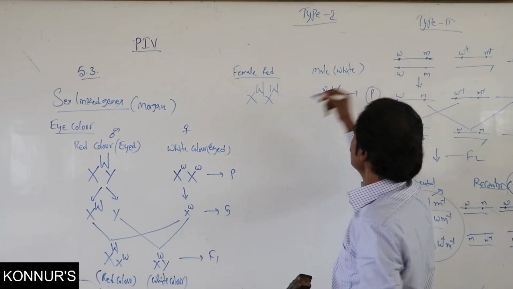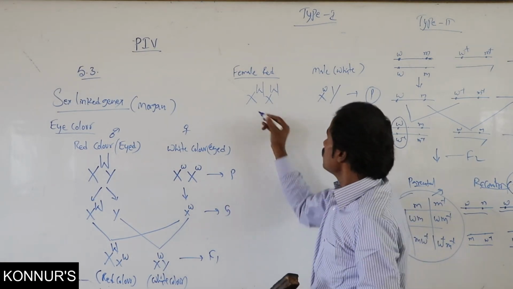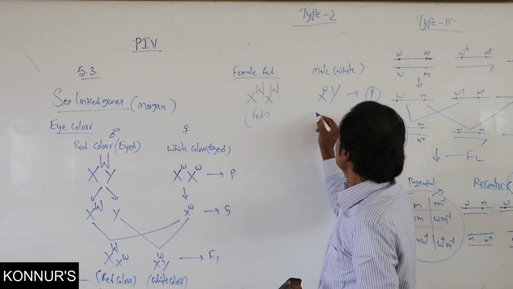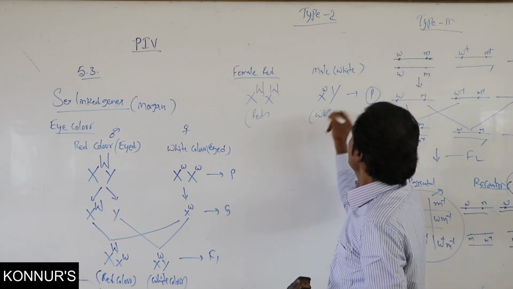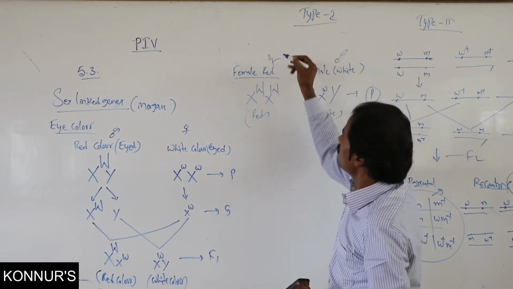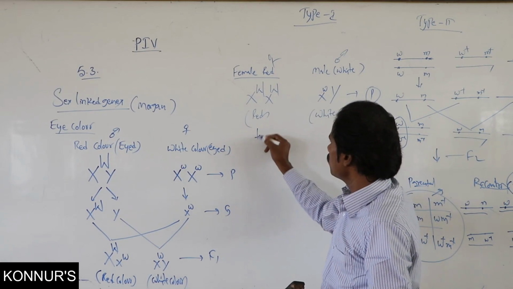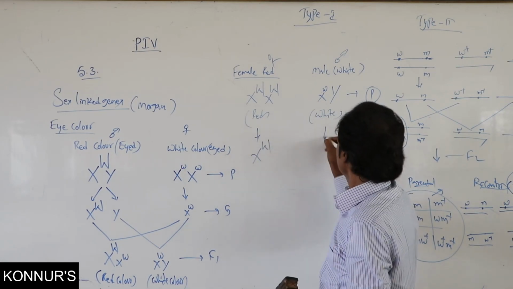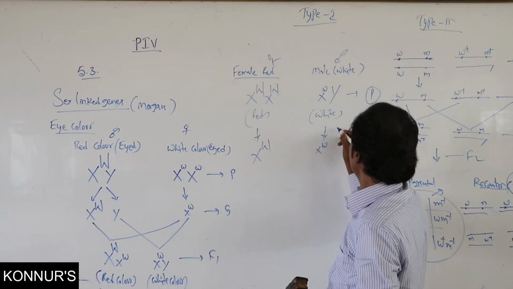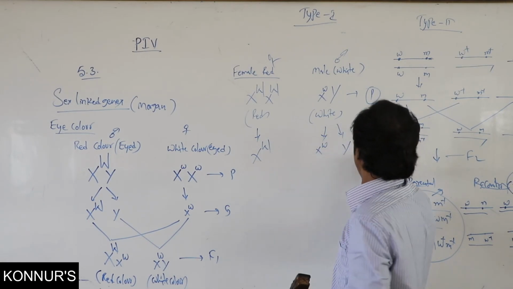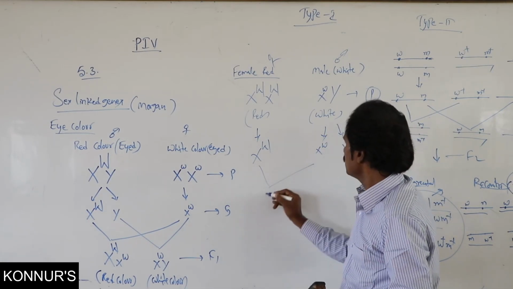These are the parental ones. This is red color, this is white color, male as well as female. Reverse. Their possibility of gametes.